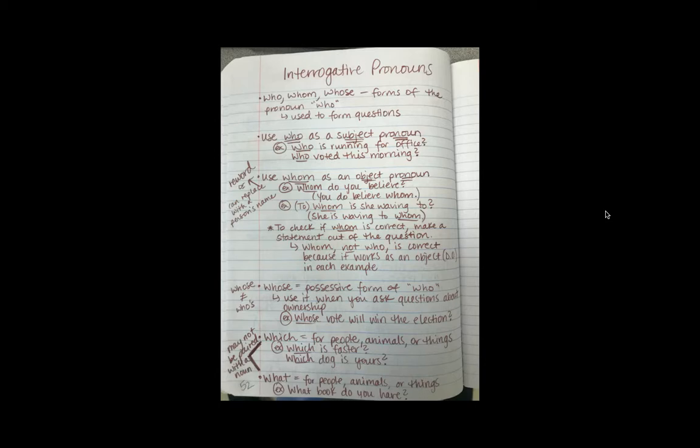And you're not going to probably in your everyday conversation take the time to reword your sentence quickly to see which one it is. But we're just touching base on this just so you can have that understanding. So the next example here, example number 2 under whom says, to whom is she waving to? So again, we have to reword that sentence. Let's backtrack. Let's find the verb first, because sometimes that's easiest. Is waving is your verb, okay? Who is doing the waving? She. So she is your subject.